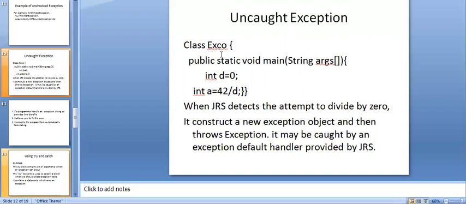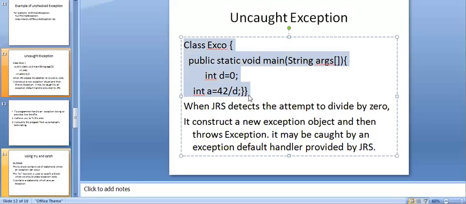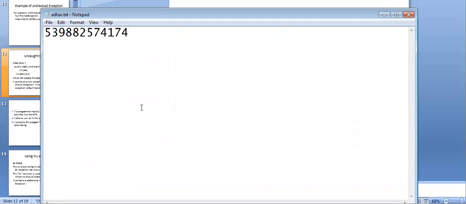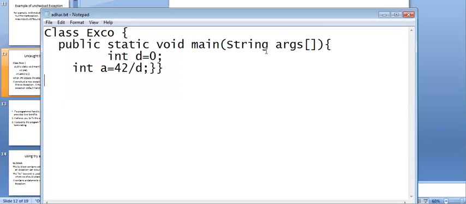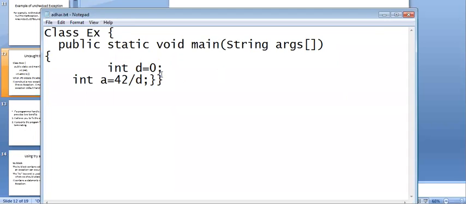The class is what? Ex. Okay. Here I have code that does not handle the exception. So I'll open Notepad here. I'll give this example the name Ex. public static void main.